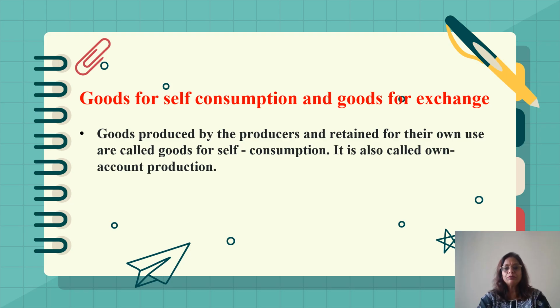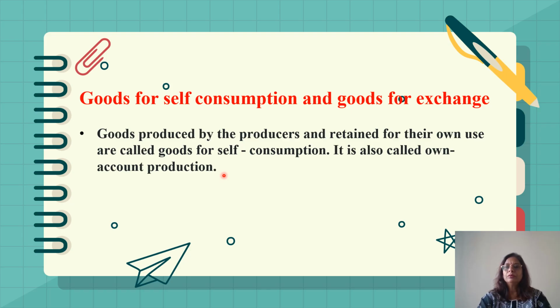Now, what are goods for self-consumption? Goods produced by the producers and retained for their own use are called goods for self-consumption. It is also known as own account production.